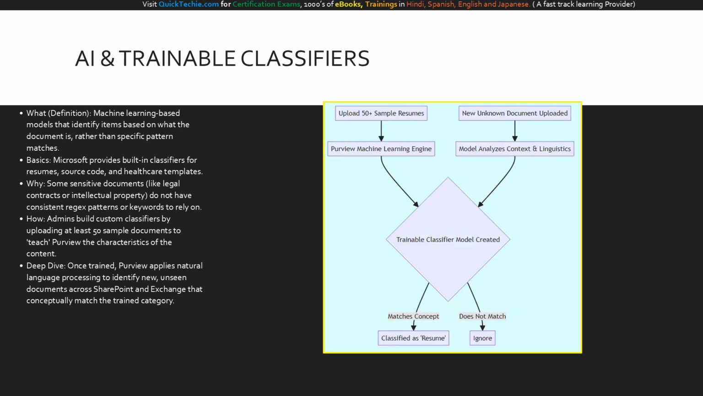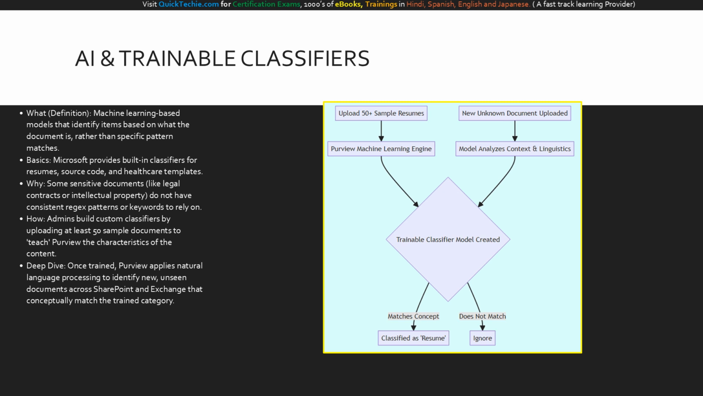Moving beyond exact matches, we must address documents that don't follow strict patterns. How do you classify a legal contract, a resume, or a piece of software source code? You cannot use a regular expression for that. To solve this, Purview uses AI-driven trainable classifiers. These are machine learning models that understand the conceptual nature of a document. Microsoft provides several of these built-in out of the box, ready to identify resumes and source code immediately.